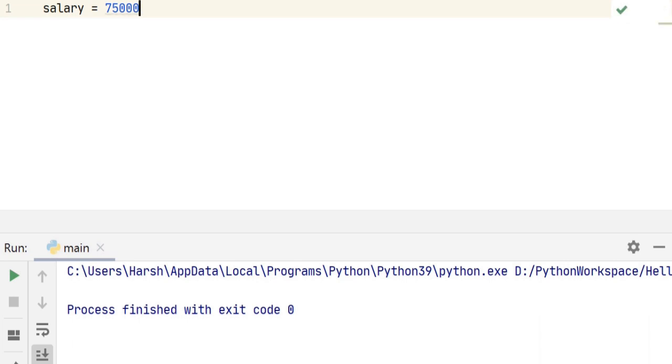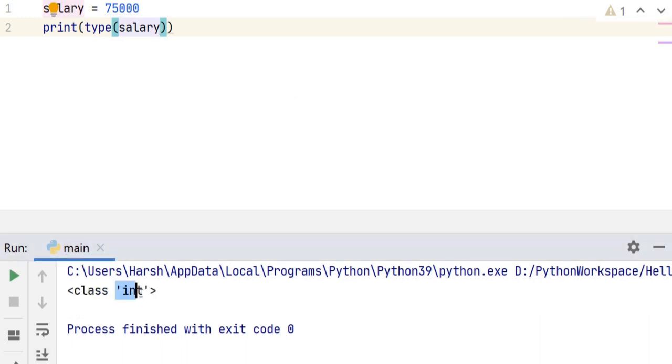Let's check if Python has considered it as an integer. To do this, we use the type method. Just type print type in the bracket salary. Let's run it. It gives us integer.